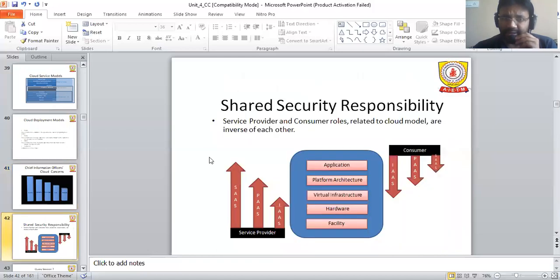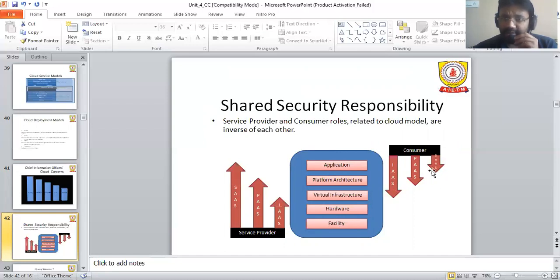These are the concerns. Now, the next is the shared security responsibility. Service providers' and consumers' roles related to the cloud model are inverse to each other. Here is a service provider, as we saw with software as a service, platform as a service, infrastructure as a service. Then we have this layered architecture: application, platform architecture, virtual infrastructure, hardware, and different sorts of facilities. And here is a consumer. So both are opposite to each other as per this diagram.